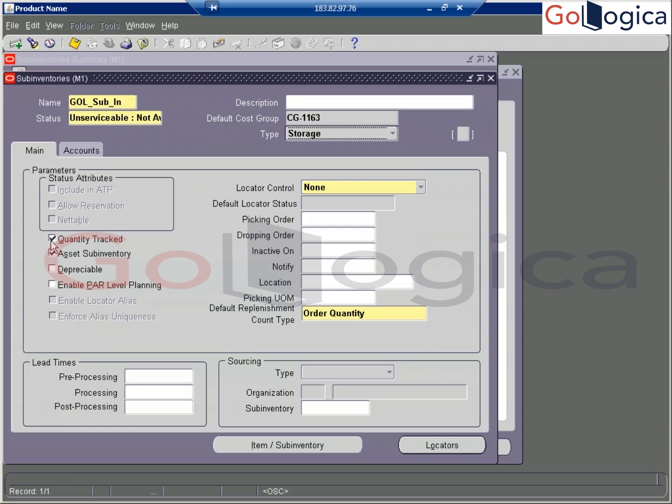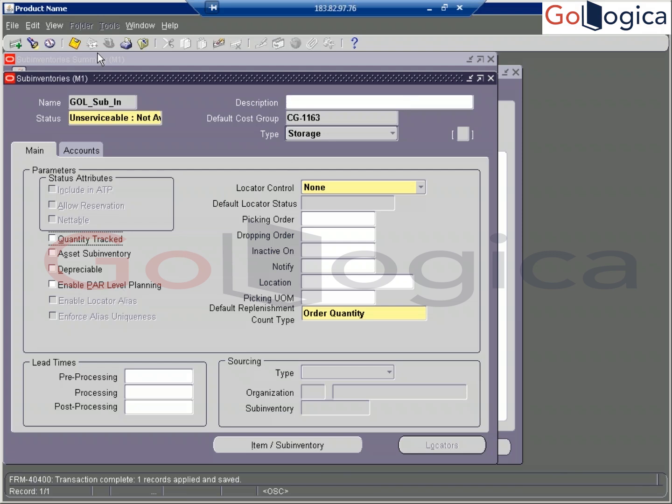Quantity tracked: no, there is no quantity to track. Now you can save this. Why did I uncheck quantity tracked? Because we are not going to receive any quantity. This is a logical GOL sub inventory. Keep in mind.